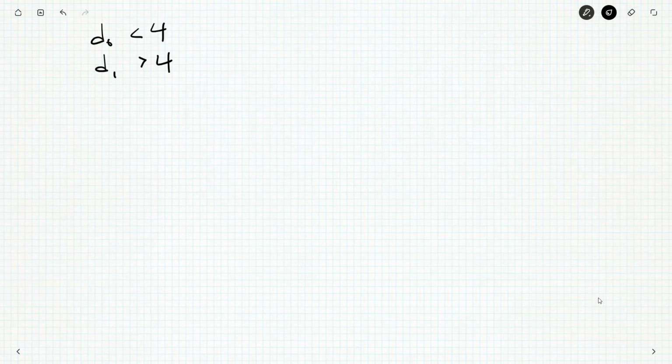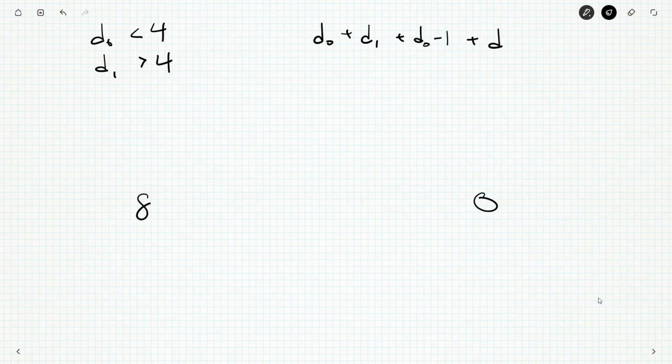So that would force, so we'd have D0, D1, D0 minus 1, and then I wonder what happens. Is 8 a problem for this? 8 goes to 0 at the end, which comes back to 5. So 8's a problem as well, I feel.